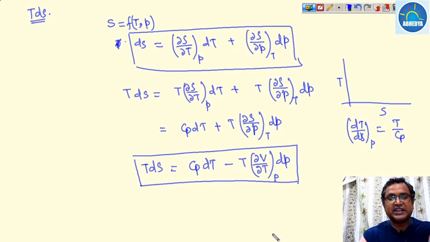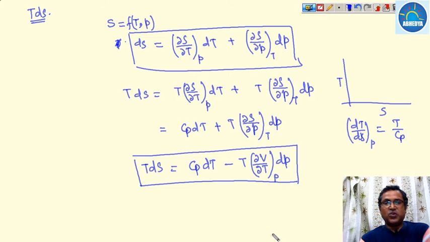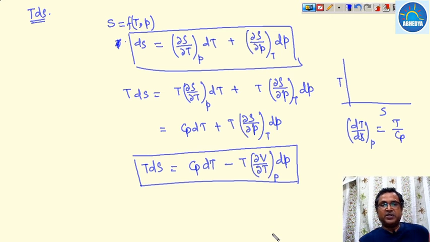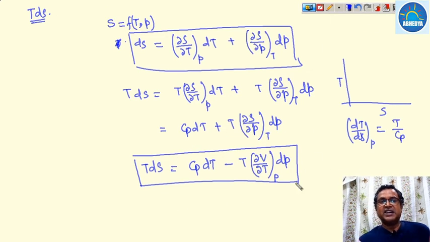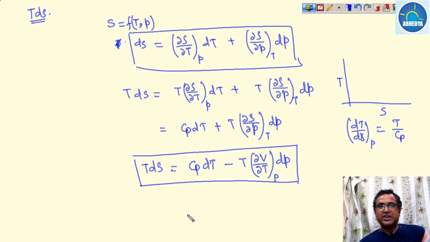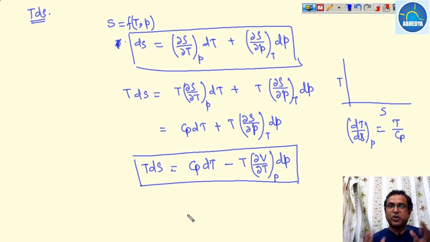Sometimes these are known as the TdS equations, sometimes as the energy equations. Earlier we discussed the first TdS equation, and this is the second TdS equation. What we have basically done is change one property with respect to another property.